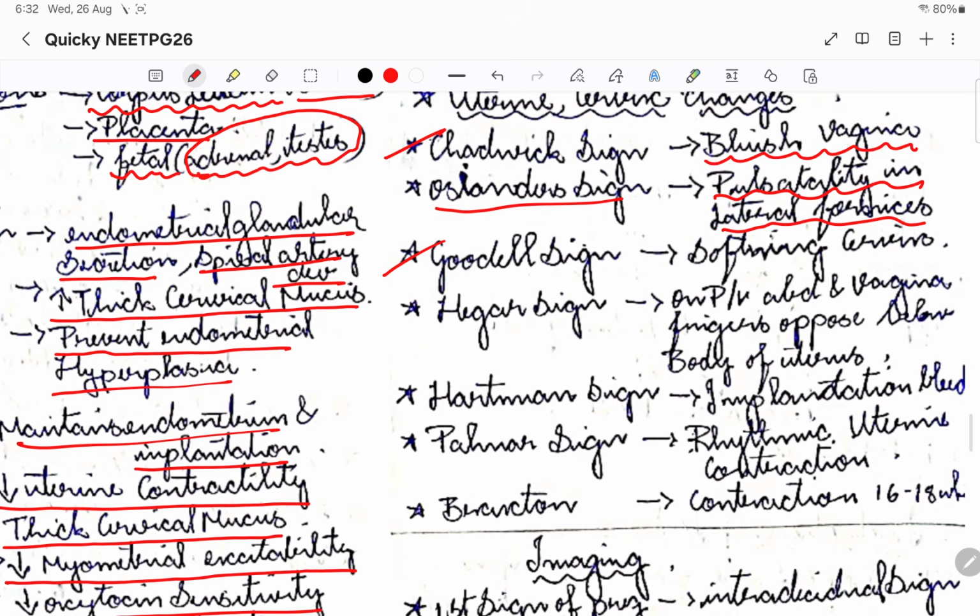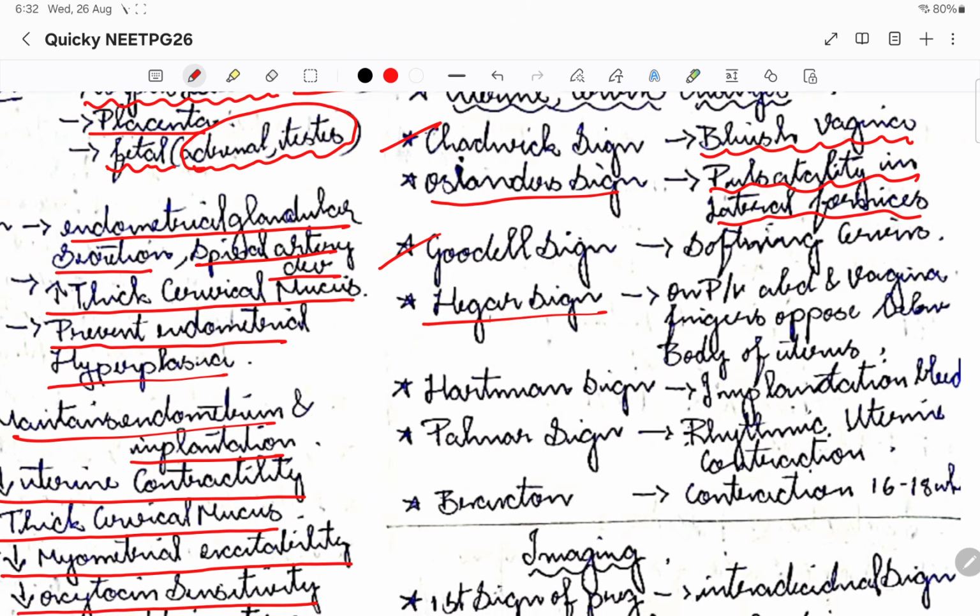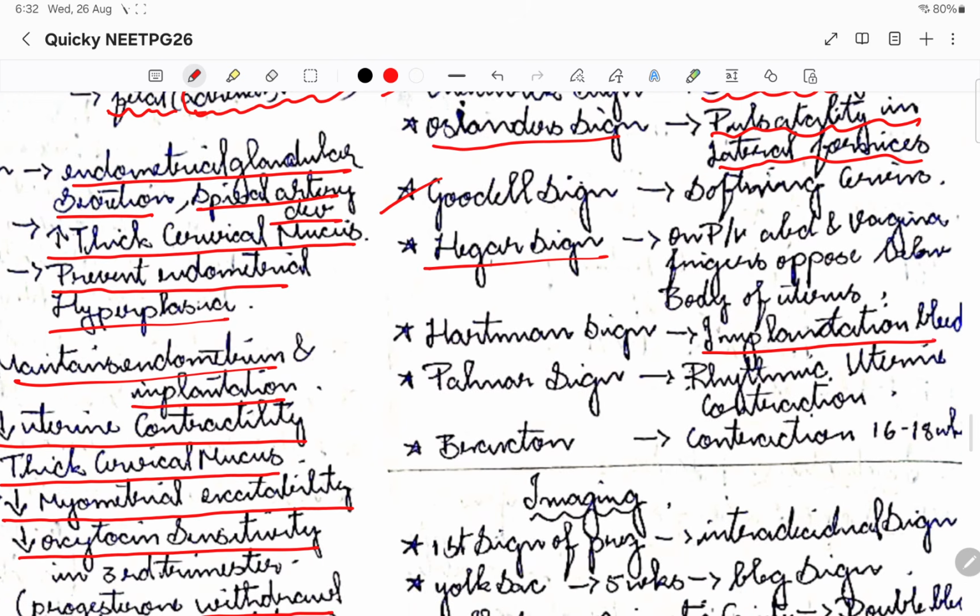Then on per vaginal examination, between the abdomen and the vagina, if two fingers will be opposing below the fundus of the uterus, it is going to be Hegar's sign. Then implantation bleeding is there. Around the 5th or 6th day, the implantation bleeding is there, so it will be Hartman's sign. Okay. Then rhythmic uterine contractions during the pregnancy is known as Palmer's sign.